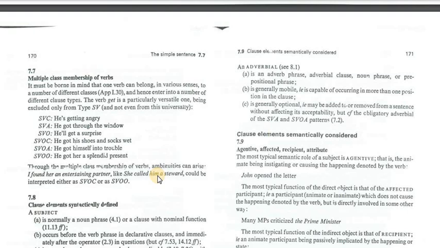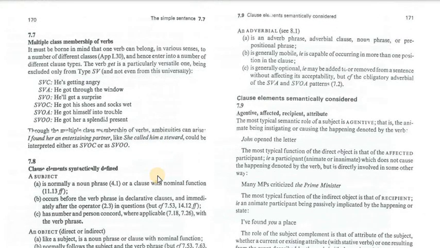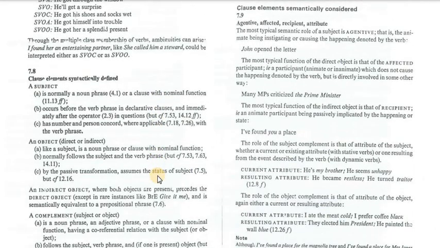7.8, clause elements syntactically defined. We are going to talk about the syntactic features of the clause element, the subject. The subject, of course, is the first element of the sentence. It's normally a noun or phrase, when I'm going to say the teacher is my brother, or a clause with nominal function, playing football is my hobby. It occurs before the verb, of course, before the main verb, the auxiliary verb or modal verb, or the verb phrase. Has number and person concord.